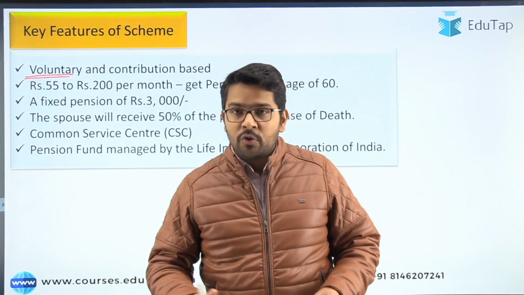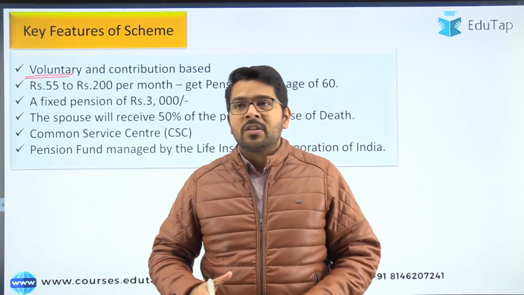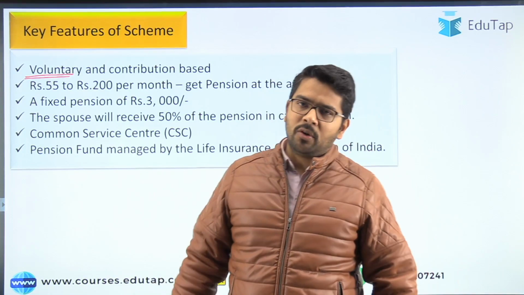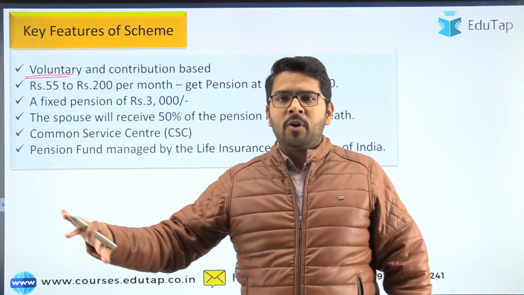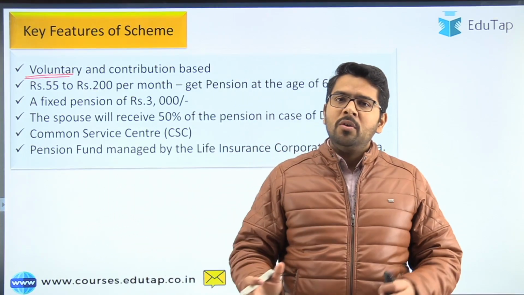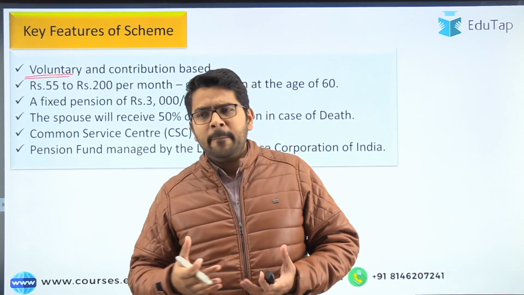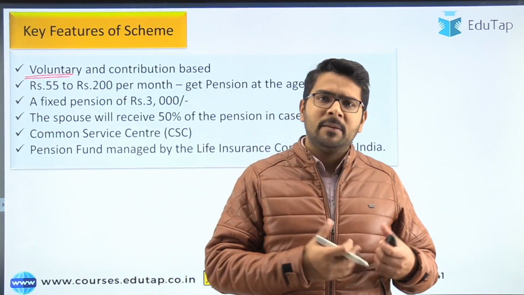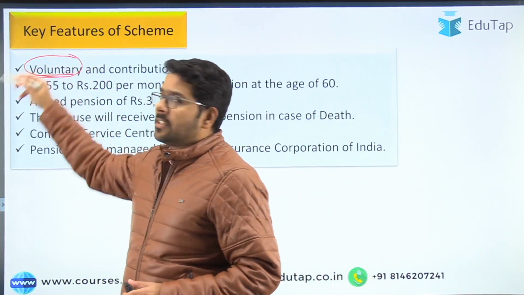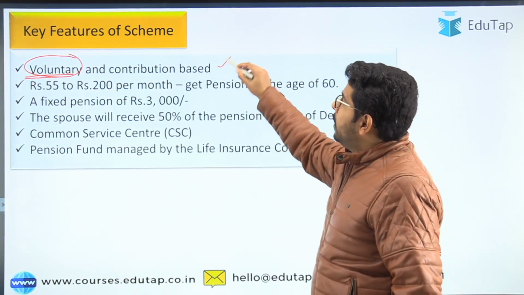Suppose you joined the scheme at the age of 18, and after 30 you feel that you do not want to continue or pay the premium amount. There is a provision that you can drop out, and all the amount will be adjusted. Maybe they will pay some interest on that also. So you can drop out from this scheme at any stage. I hope you understand what voluntary means.